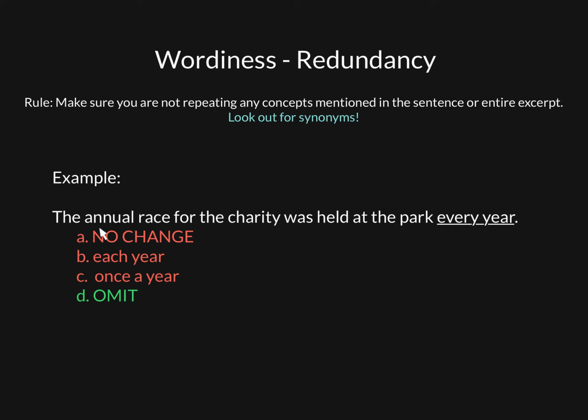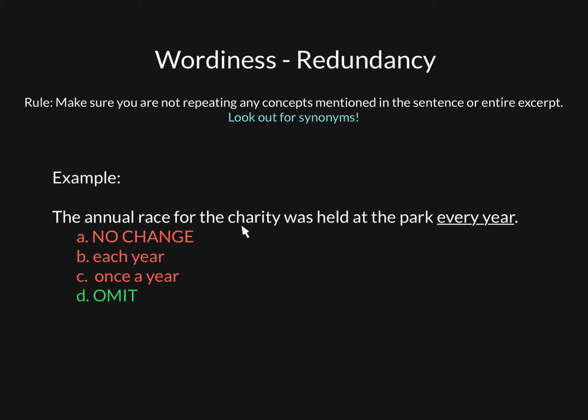We have, the annual race for the charity was held at the park every year. And we have the option between every year, each year, once a year, or omit the underlined portion. So if we insert all of these options within this sentence, they all sound right. However, there's one thing that we need to take into account, this word annual.